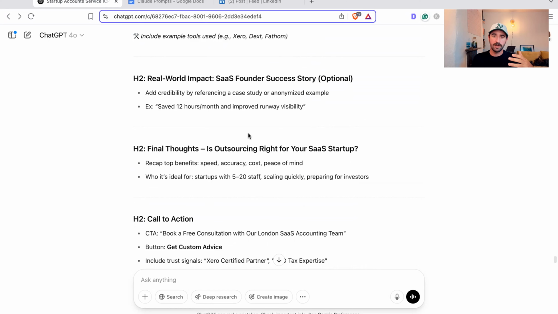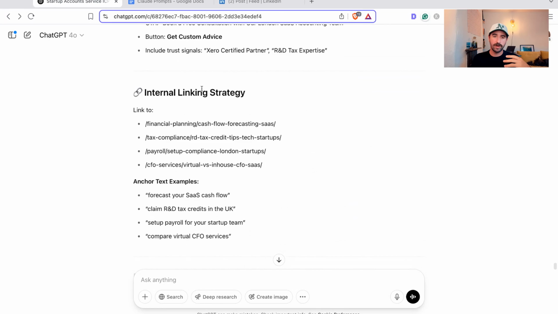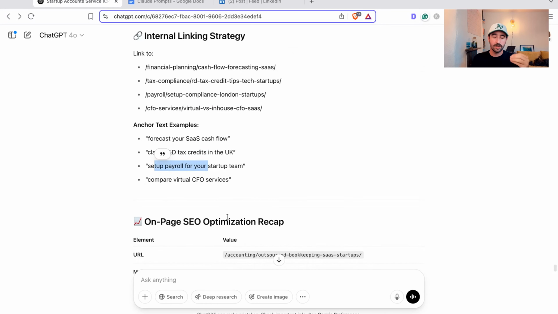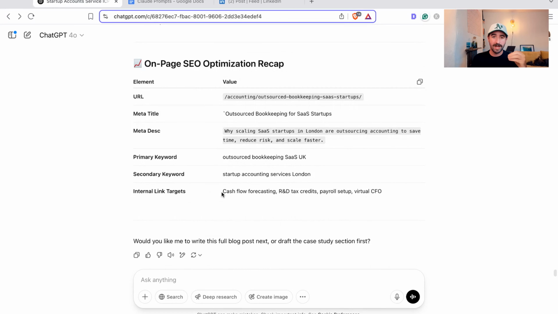and even recapping, adding calls to action, and building an internal linking strategy, which again is so important for topical authority. So it's saying, with this page, once this content is published, you need to link to these other pages within our content strategy, and it gives you anchor text examples to target other keywords. So this is massive. This is everything you need, and this is basically an amazing content brief.